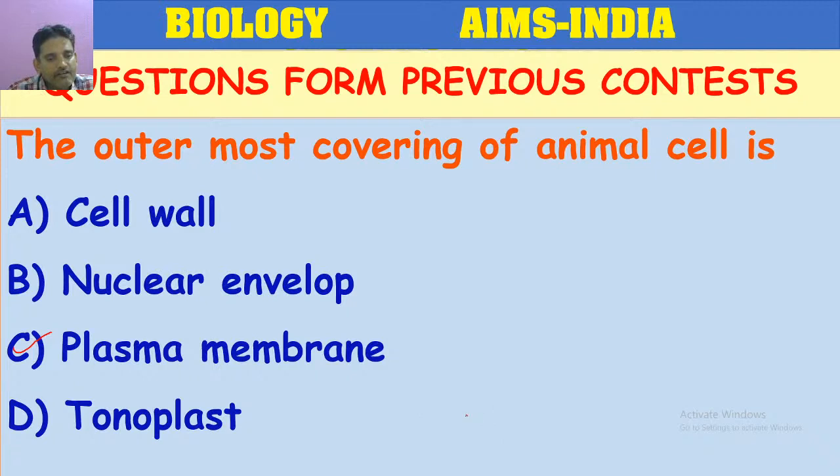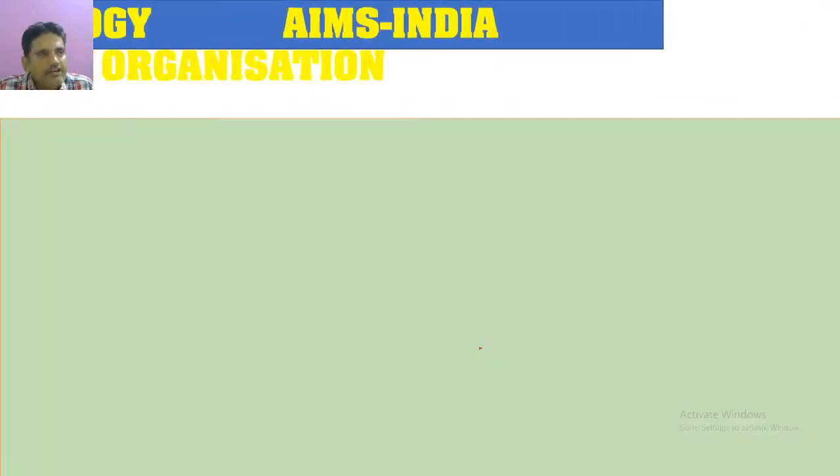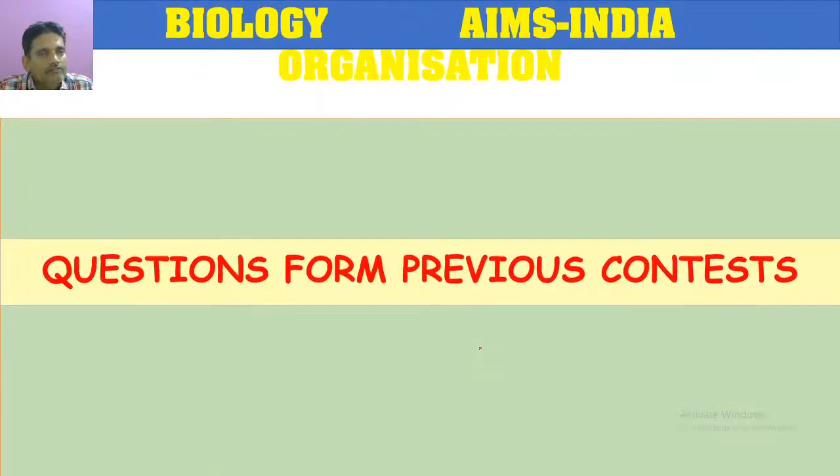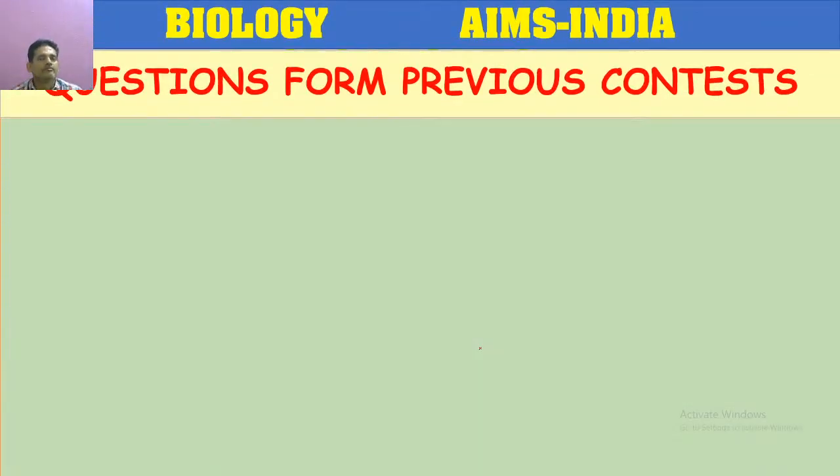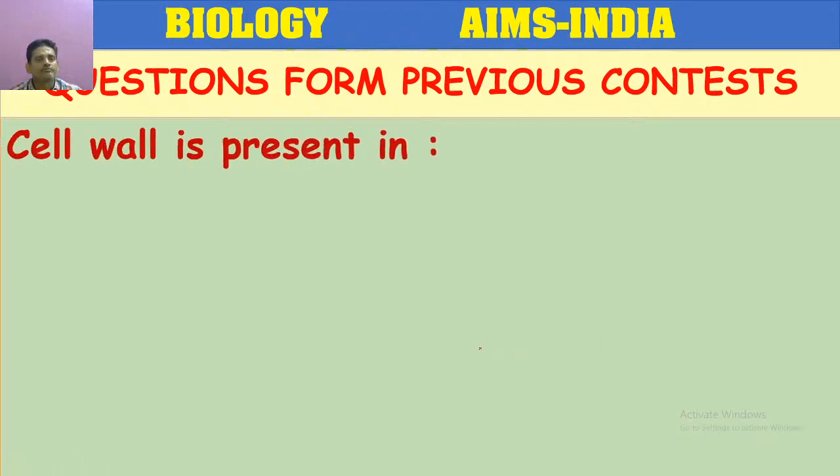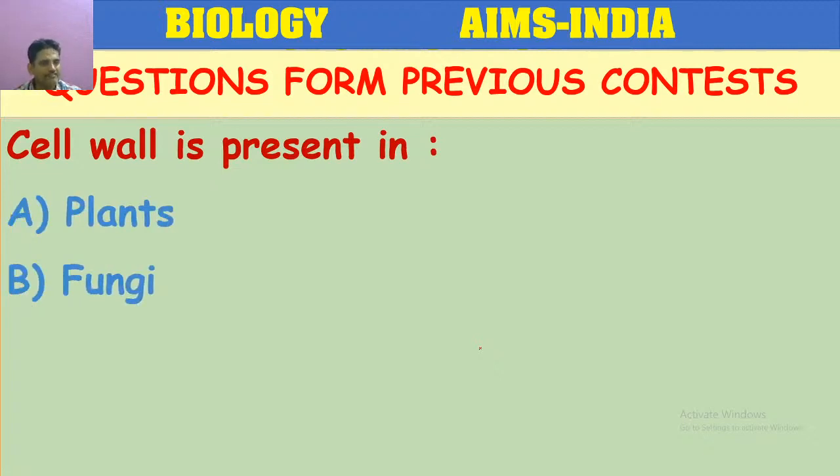In animal cell, plasma membrane is the outermost covering. Some of you answered A. A is present in the plant cell wall. So cell wall is present in plants.